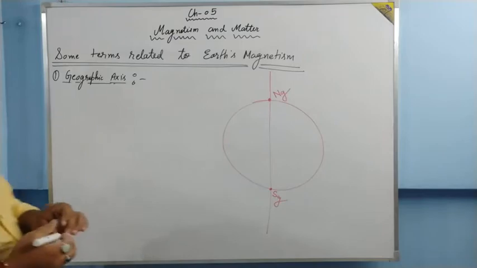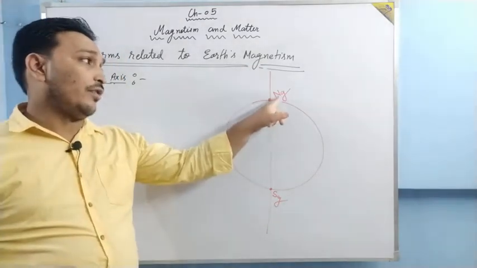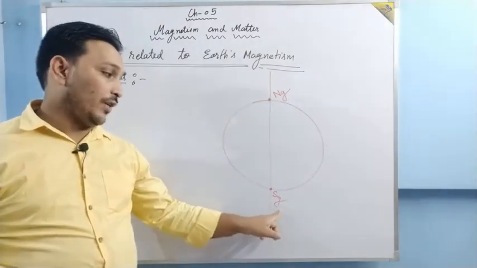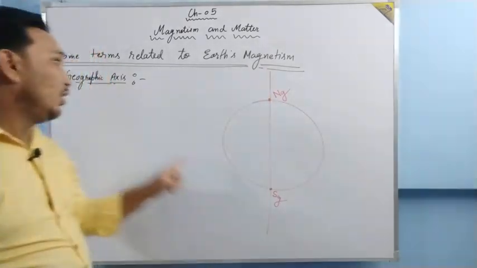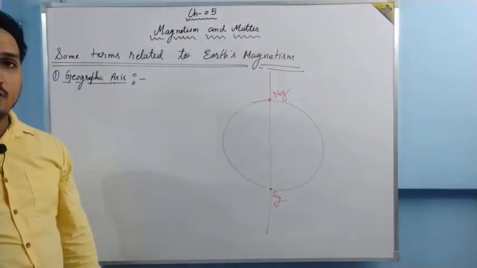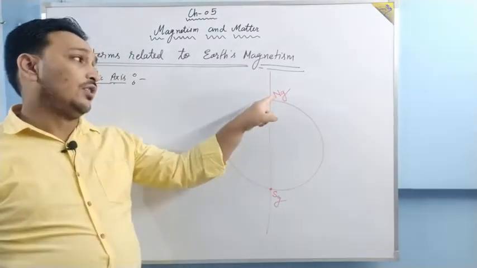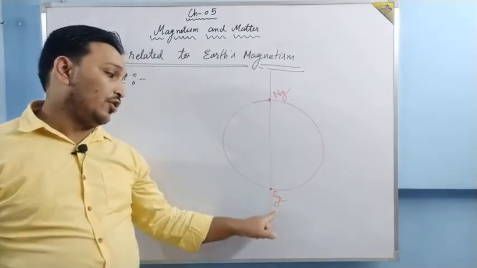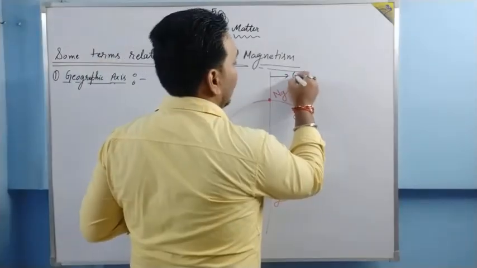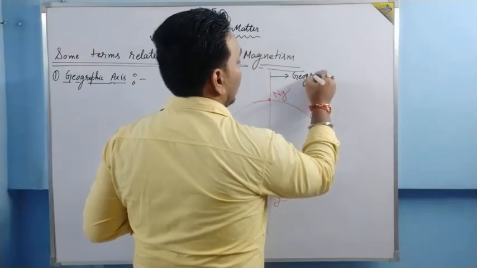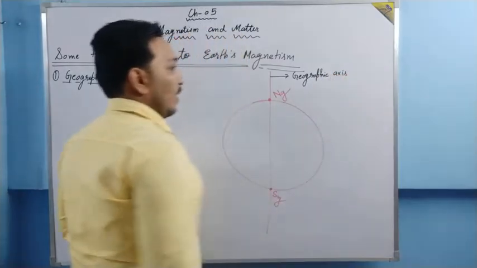The straight line which joins the geographical North Pole and geographical South Pole. That straight line is called the geographic axis, right?